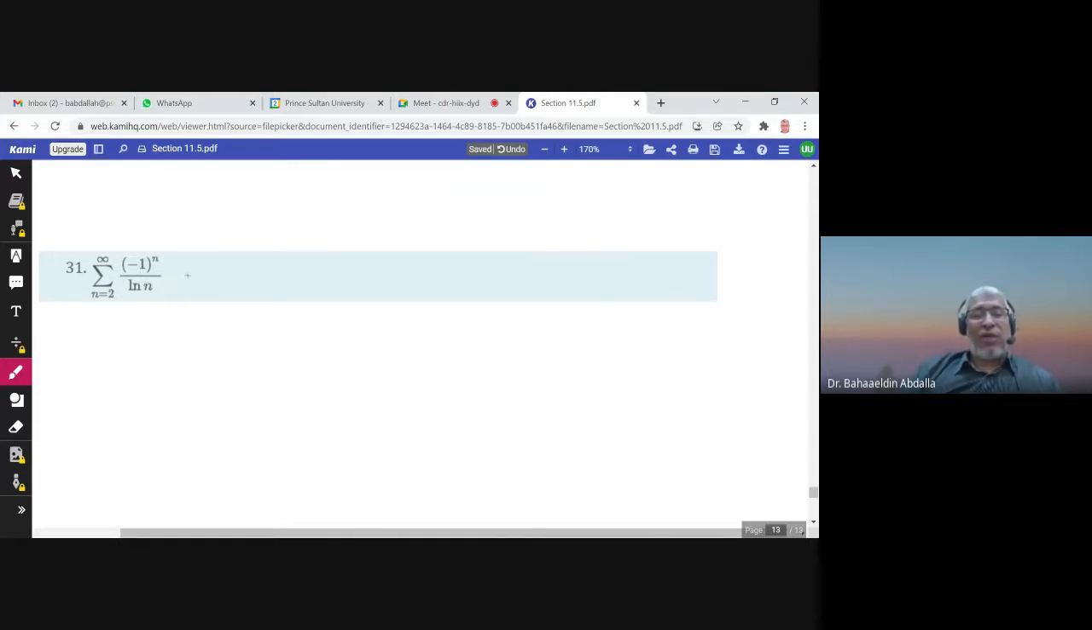Let us consider the next series. Since n is always positive and we have -1 to the power n, this is an alternating series. If we consider the absolute value of an, we will have 1 over ln n. Okay. Well, how to discuss now? These terms are positive terms. So use any test you like. But let me give you something here.